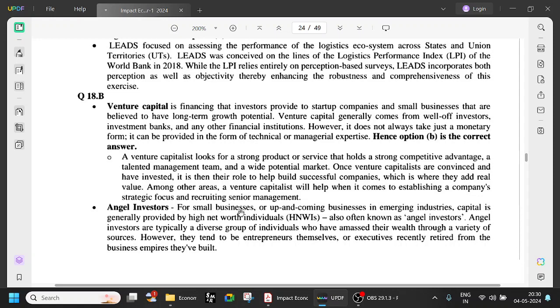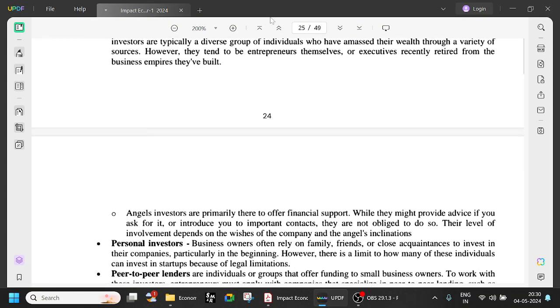So, angel investors. Recently we have seen a question on angel investors also. There is some angel tax, so that companies don't use this route to hide money. For small businesses or upcoming businesses in emerging industries, capital is generally provided by high net worth individuals. When it is with the help of these high net worth individuals, then it is called angel investors. But in the case of venture capital, it is not just investors; it is also investment banks and any other financial institutions.